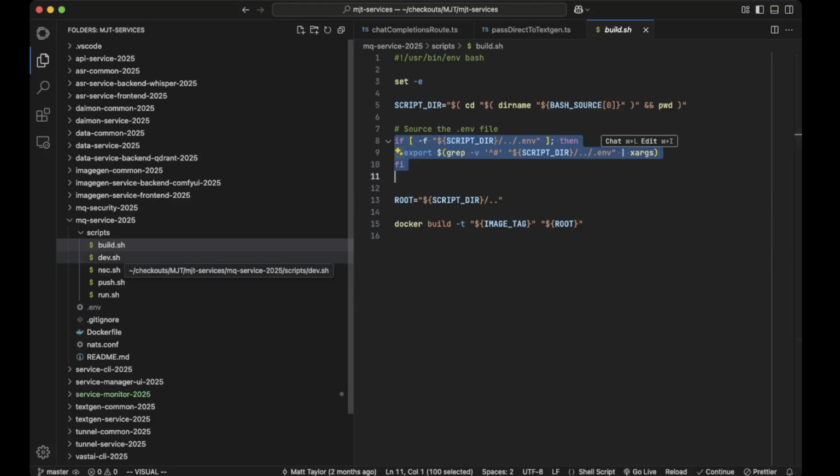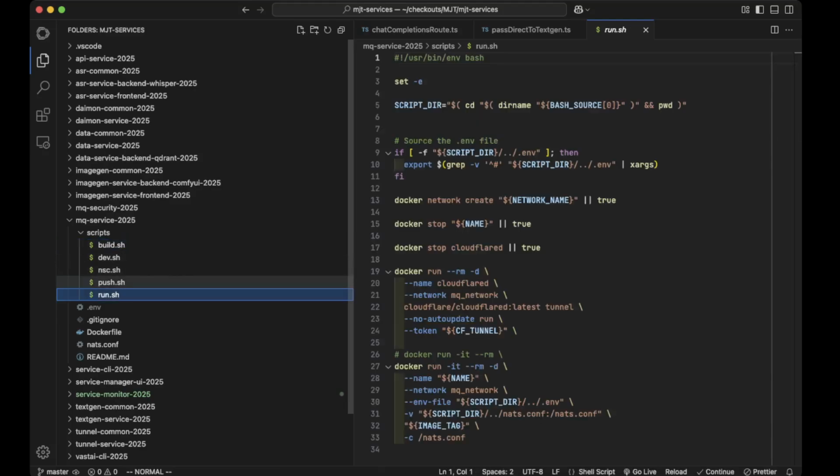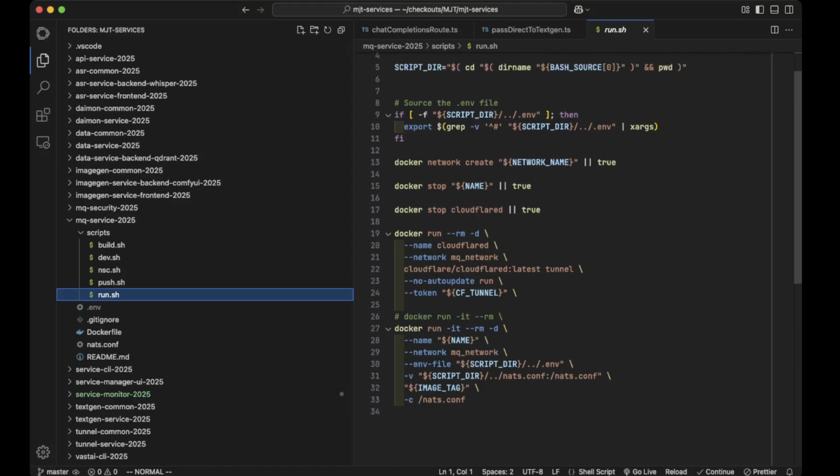Maybe that's not the greatest idea in the world, but that's what I'm doing. And then the other one that I have everywhere is run, which is essentially how to run the container. I'm not using Docker Compose or Kubernetes or anything like that. I'm using just straight out shell scripts. That's just for me. I like to keep that very simple, and I want to be in kind of control.